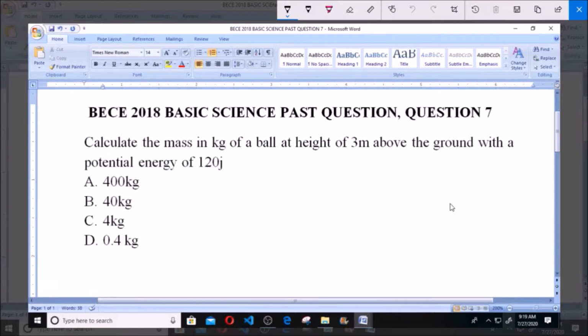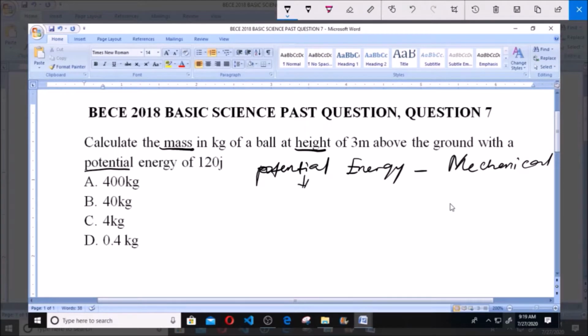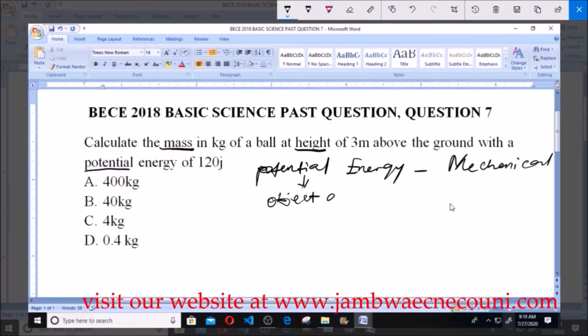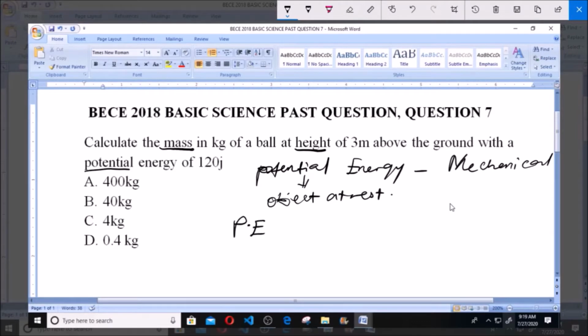So we have to calculate the mass. We have the height, and we have the potential energy. Now, like we know, potential energy is a type of mechanical energy. It is the energy possessed by an object at rest. So potential energy, which is PE, is given as mass times acceleration due to gravity times the height, which is mgh.